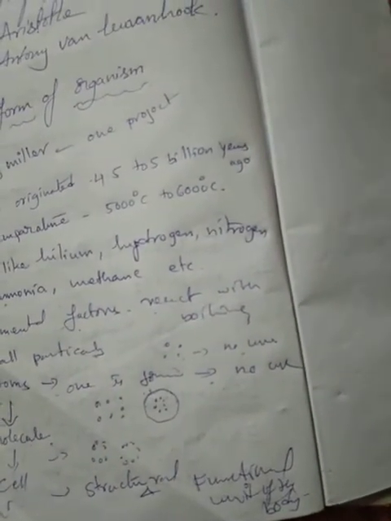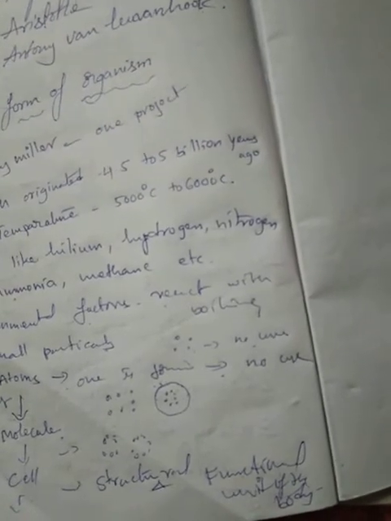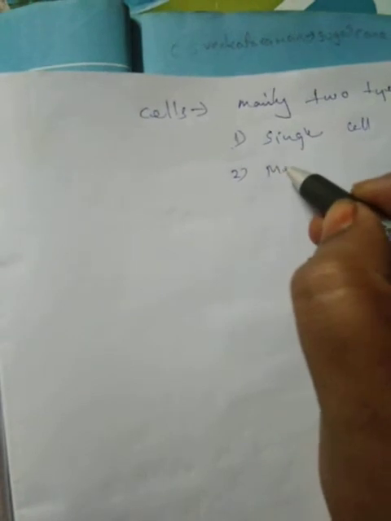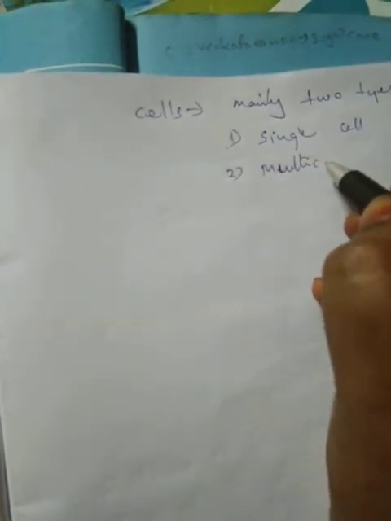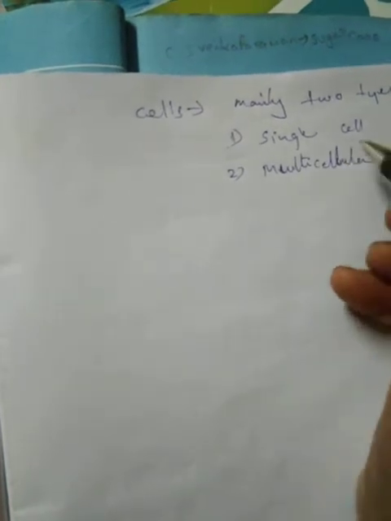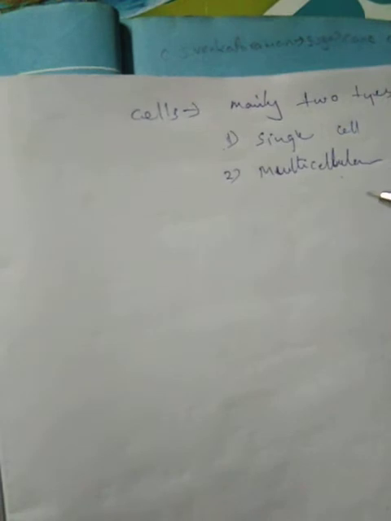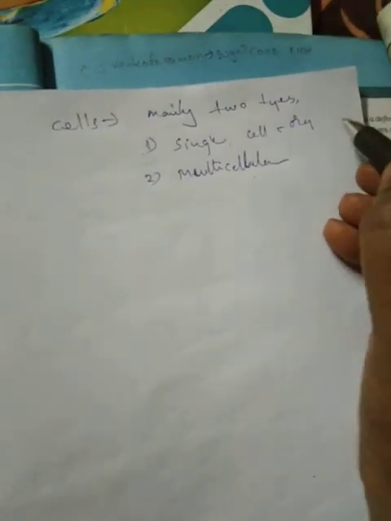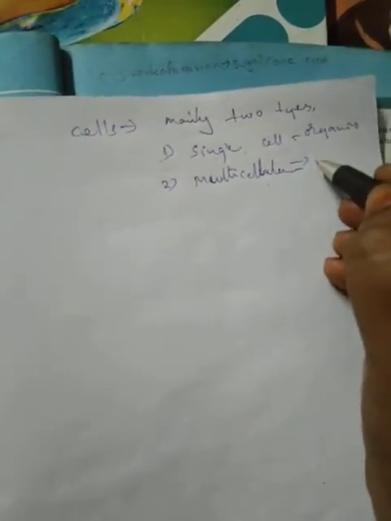Okay, next, cells are mainly two types. First one, single cell organisms, and second one, multicellular organisms.